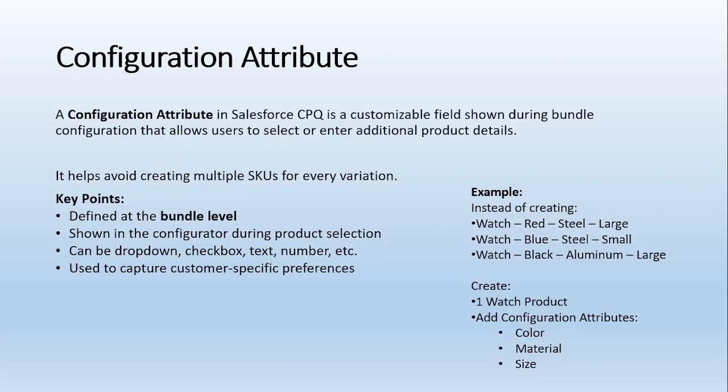So what is a configuration attribute? Let me tell you in a simple way: it is a customizable field, basically the picklist field we are creating, shown during bundle configuration. When we talk about the configuration attribute, we are talking about something specific to bundles that allows users to select or enter additional product details.